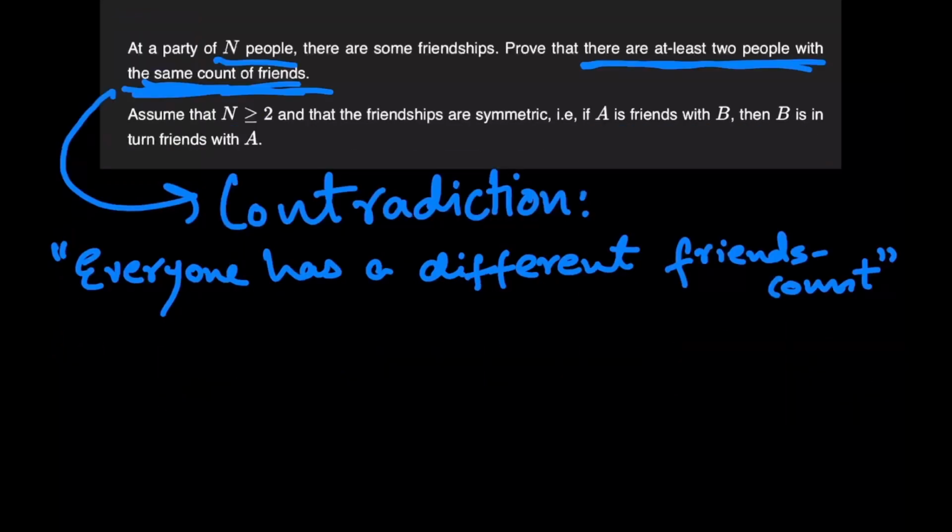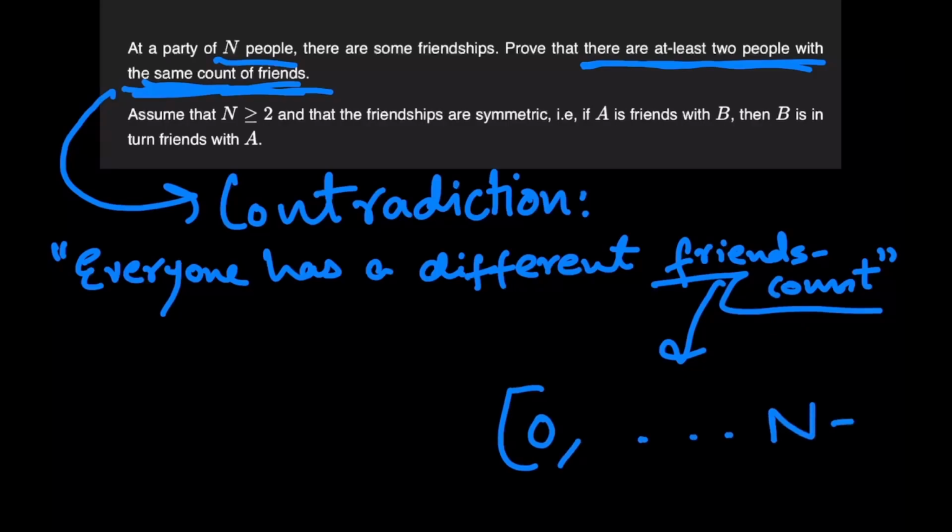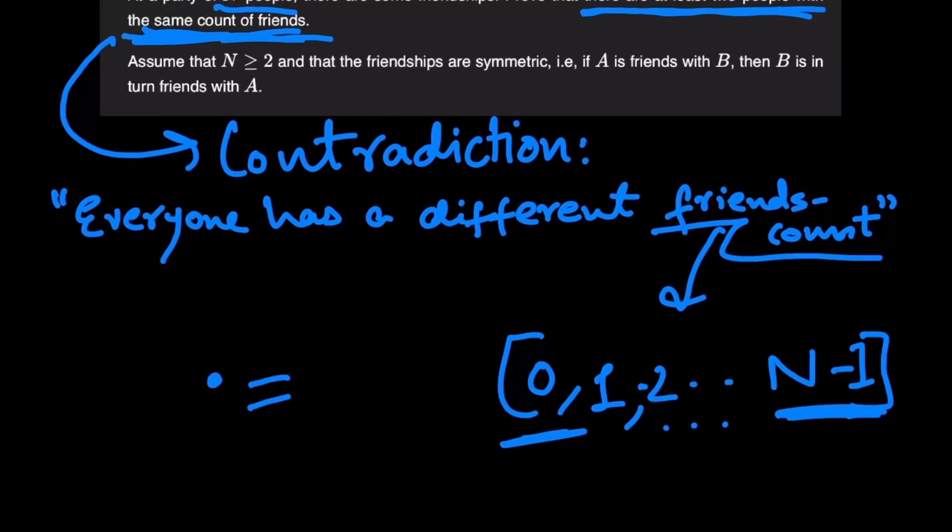Now, if we observe this value over here, friends count, also consider the fact that there are n people in total in this party, the friends count variable could take up values from 0 all the way up to n minus 1. Now, why is that? Well, because for a particular person, he could befriend 0 people or 1 person or 2 people all the way up to n minus 1 people. Now, you might think, why can't the friends count value be equal to n?